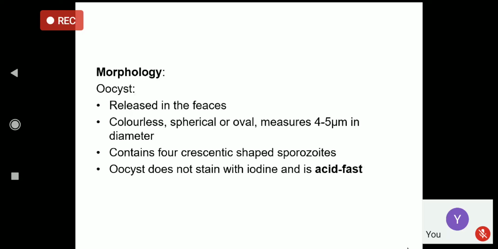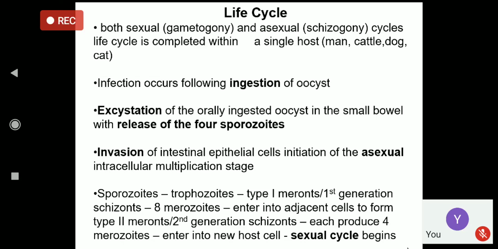Cryptosporidium, crypto means small, so in Cryptosporidium the oocyst is the smallest among the three. The size is only around 4 to 5 micrometers. The life cycle we can compare to the life cycle of Plasmodium for remembering it. So it is similar to that of Plasmodium, and the infective stage is the oocyst. It contains the sporozoites, and infection occurs through the consumption of the oocyst.